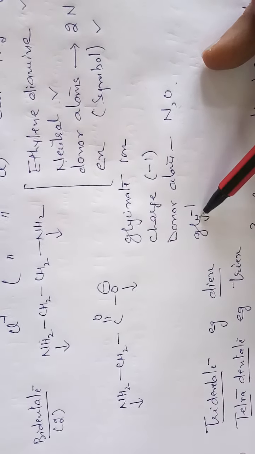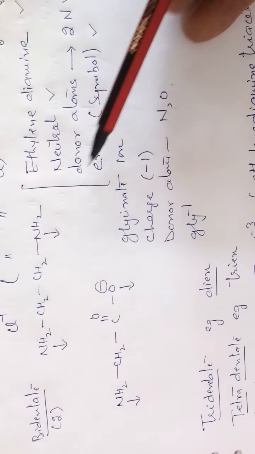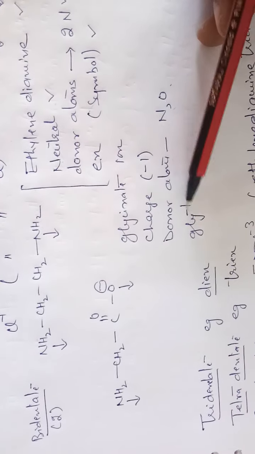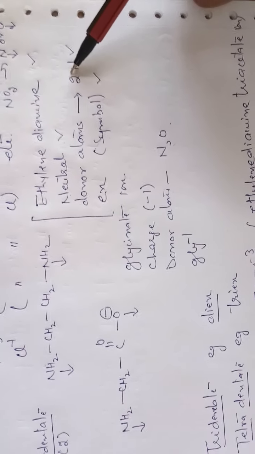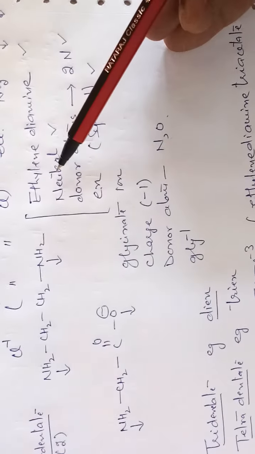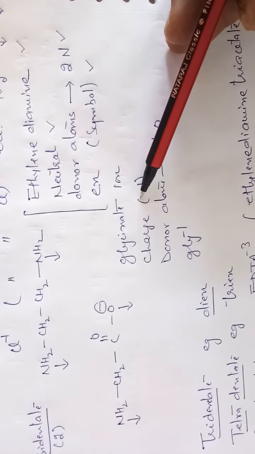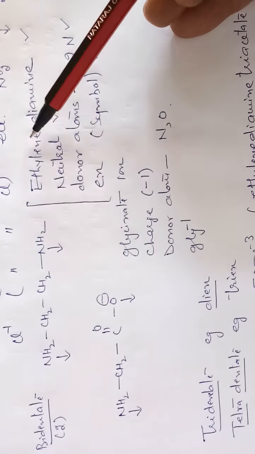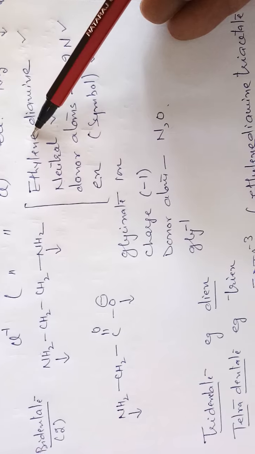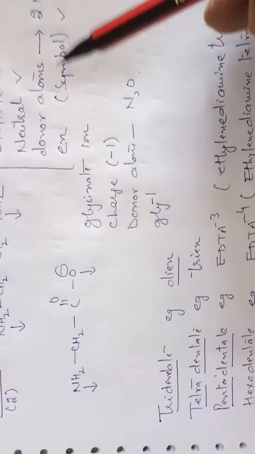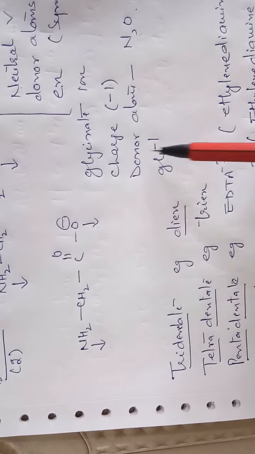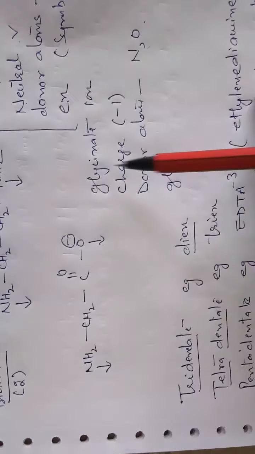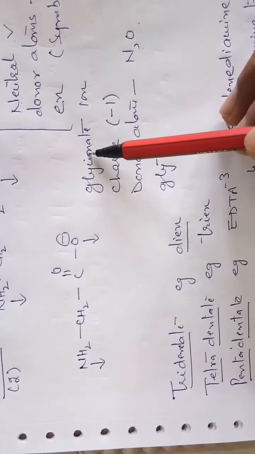Symbol is GLY, as the symbol of ethylene diamine is En. Donor atoms are nitrogen and oxygen. For ethylene diamine, both are nitrogen, the charge is neutral, and its name is ethylene diamine. So you have to remember charge, donor atom, symbol and its full name.